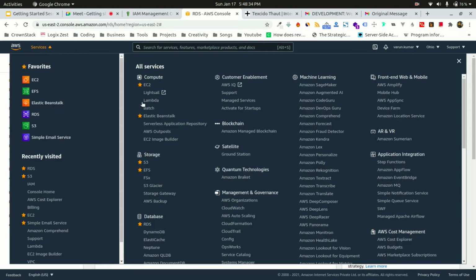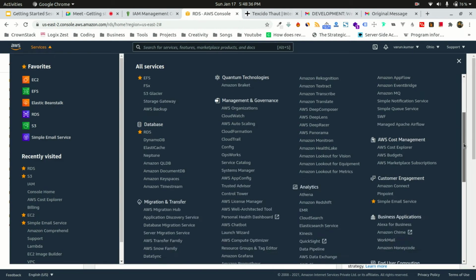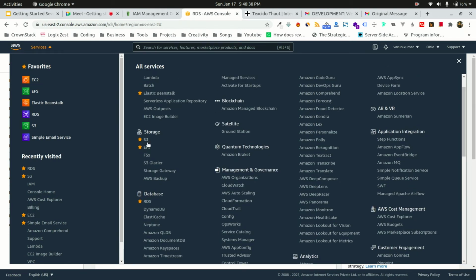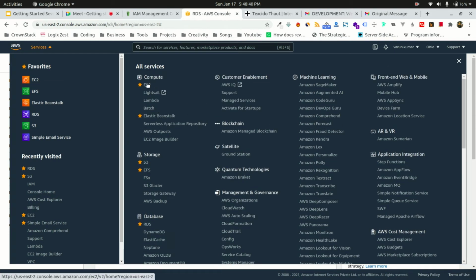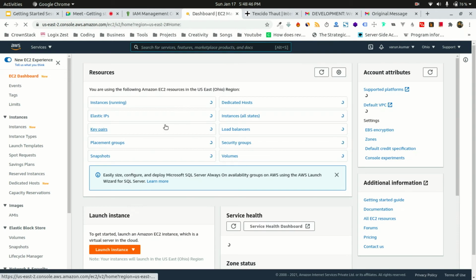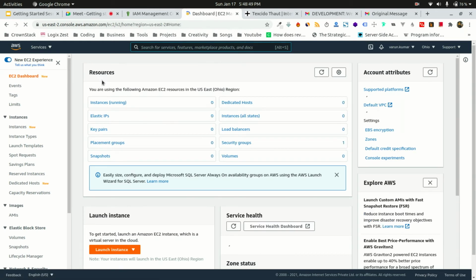So services are these things. Let's say EC2 is a service. What is EC2? EC2 provides virtual computers that we can create. EC2 is a service, and you will see resources over here.